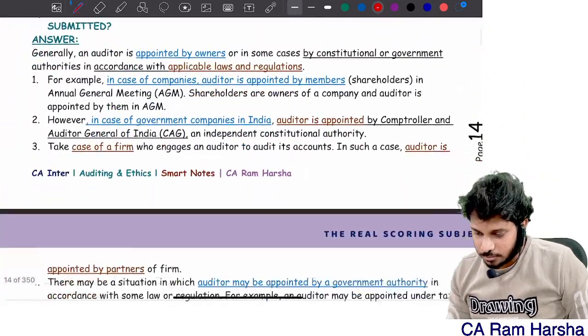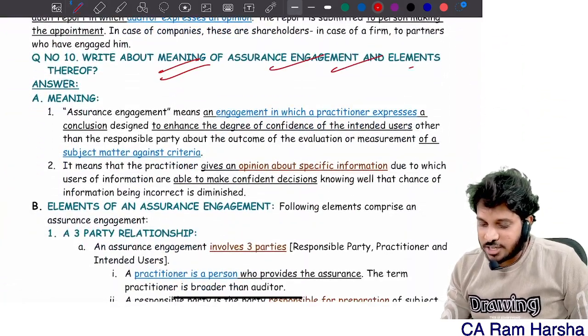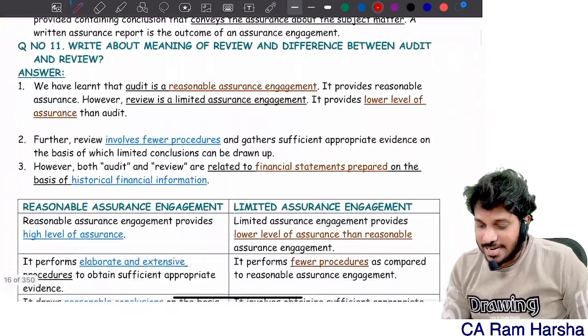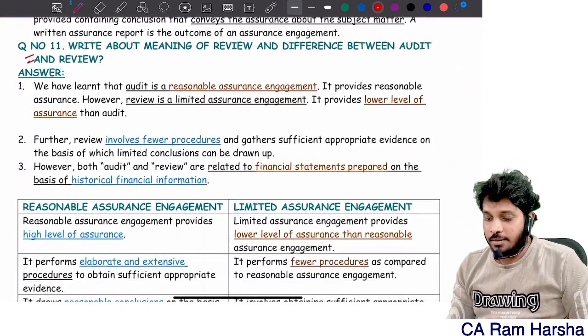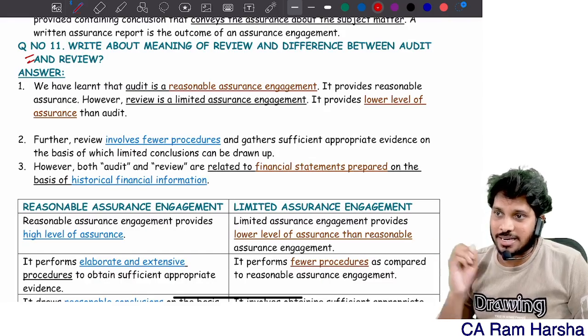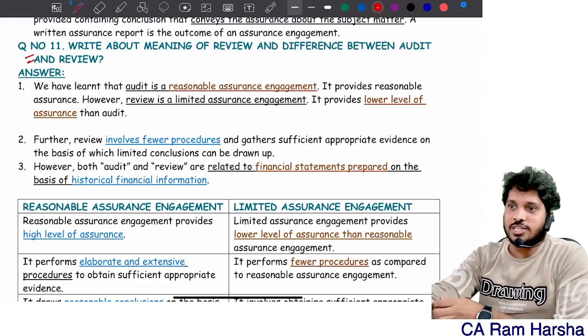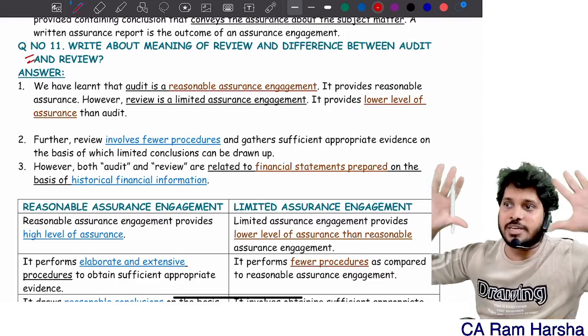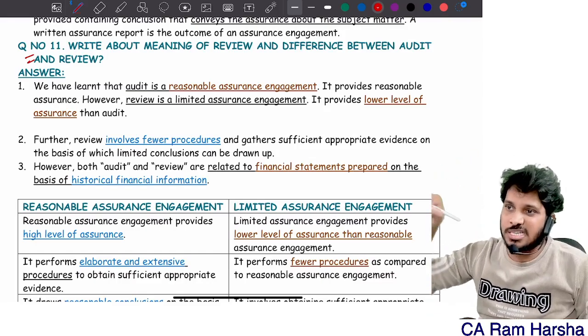Correct? 10th question, meaning of assurance engagement and elements thereof, and 11th question, meaning of review and difference between audit and review. Enough. That's it. In the NOS chapter, only these 5 topics are enough. This is minimum. This is minimum.